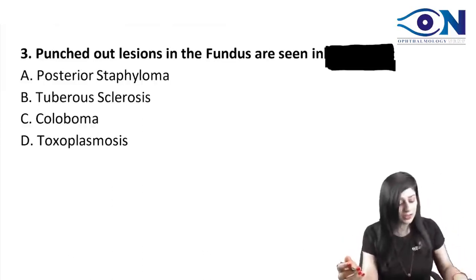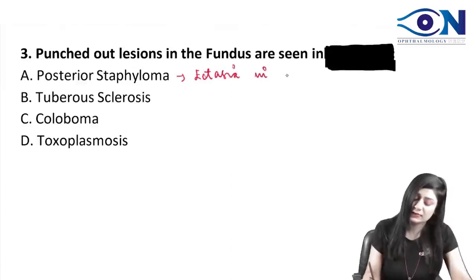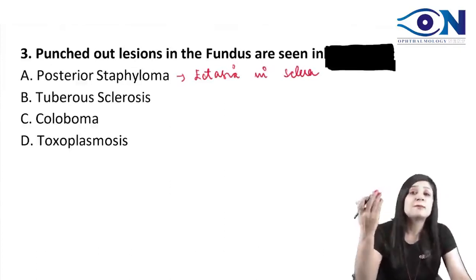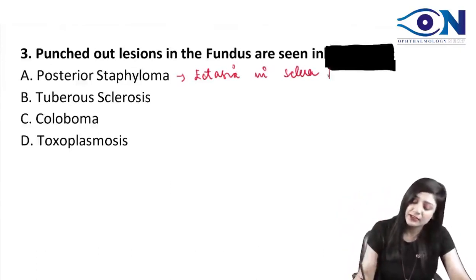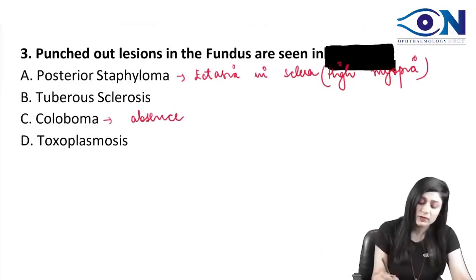What we mean by posterior staphyloma is actually ectasia in the sclera. So we have a protruded appearance, a bunch-of-grapes-like appearance. And where do you get this? In cases of high myopia. So it's not a punched out lesion. Coloboma means there is an absence of tissue, right?